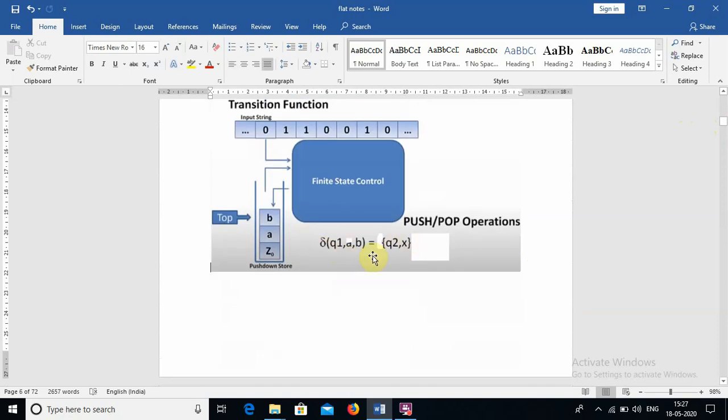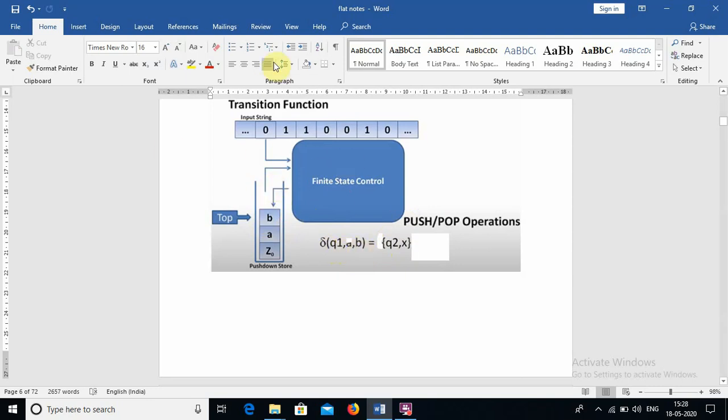So the transition function is defined like this: q1, 0, b to q2, x. So q1 means the current state, and 0 means the input symbol, and b means the stack variable which is already there in the stack, and then the move goes to q2 x, which means the next state is transferred from q1, and x is nothing but a value to be pushed into the stack whenever we find the 0 b combination.